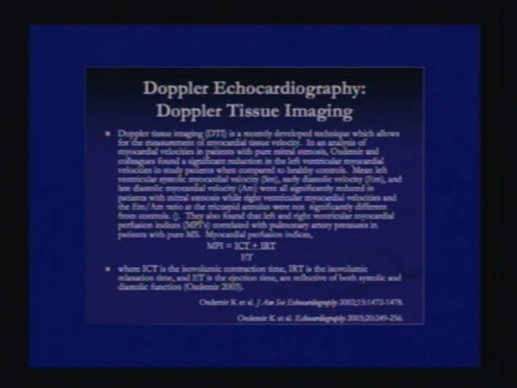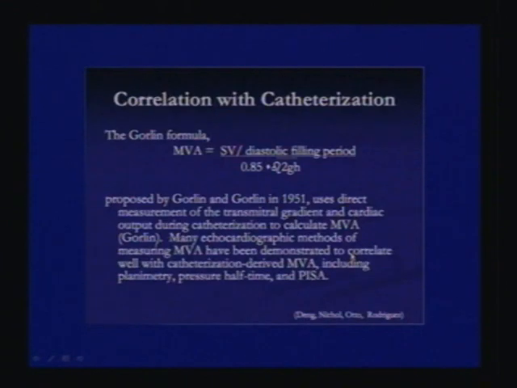They also found that the left and right ventricular myocardial performance indices correlate with the pulmonary artery pressures in patients with mitral stenosis. Myocardial performance indices are the isovolumic contraction time and the isovolumic relaxation time. You add the sum and divide it by the ejection time, and you see this correlates well with this also.